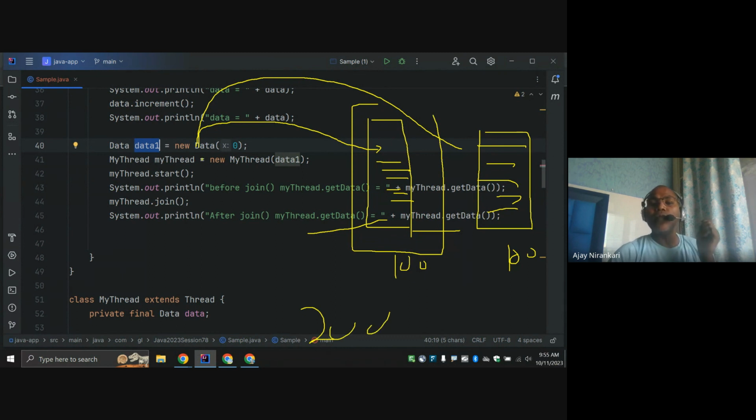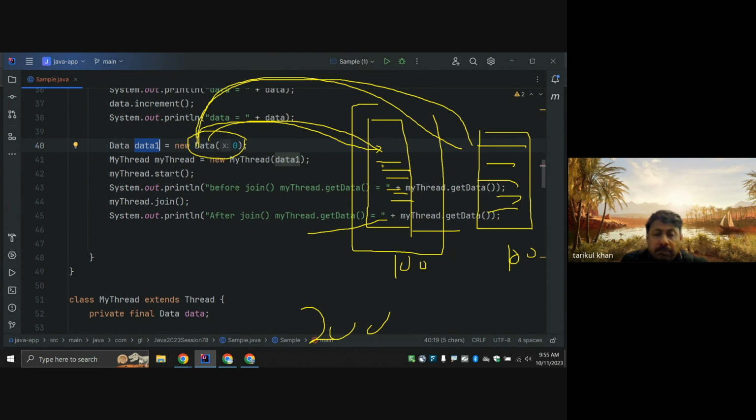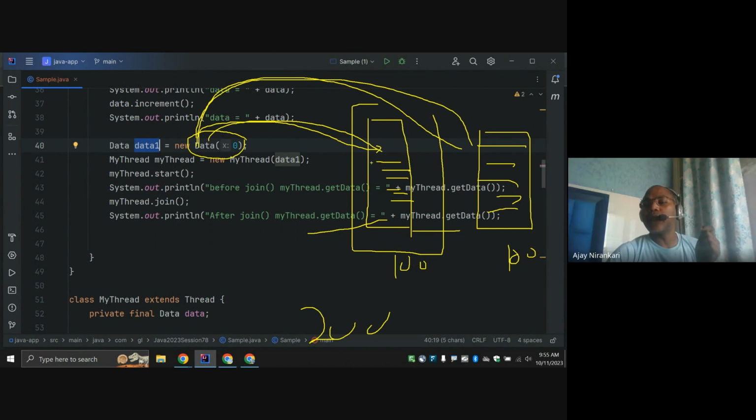Are you getting my point? We have one data 0, and this data I pass to thread one and another thread, thread two, and each thread calls increment 100 times. You get the 100 value, and this one also does the same work 100 times. So most probably, if you have a zero value and two threads each doing 100, your value should be 200, right?